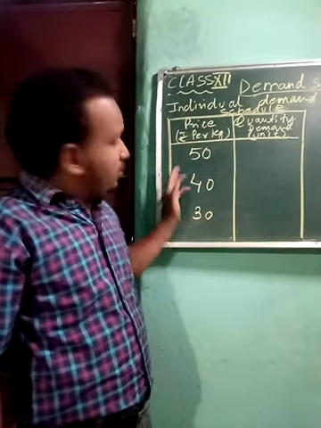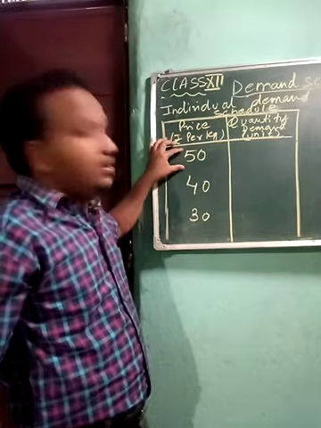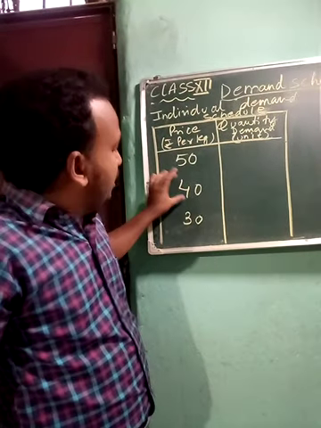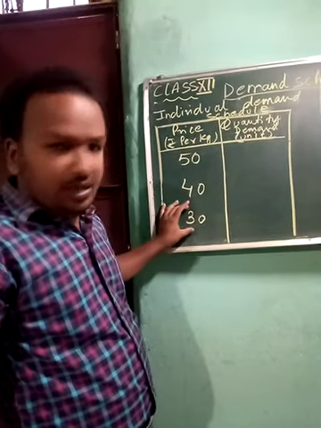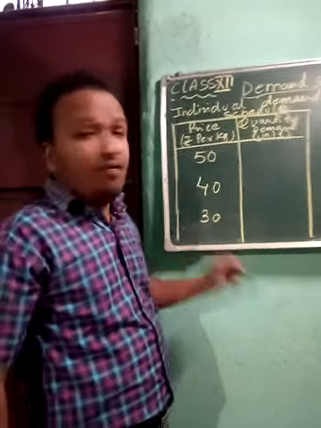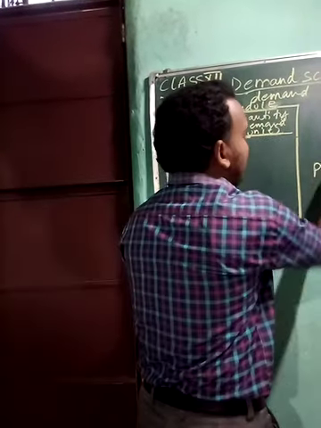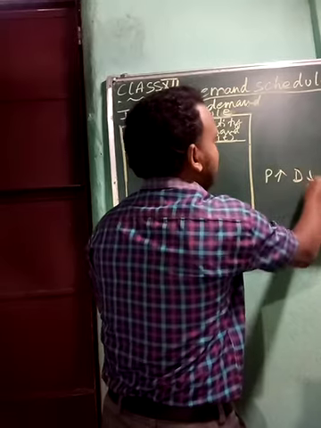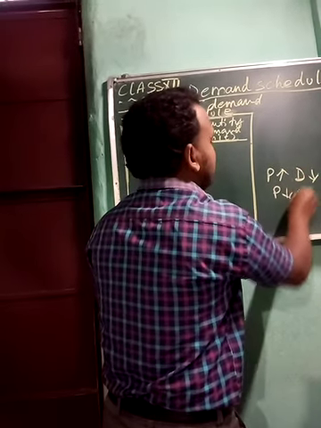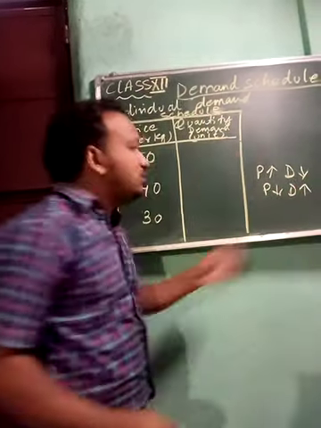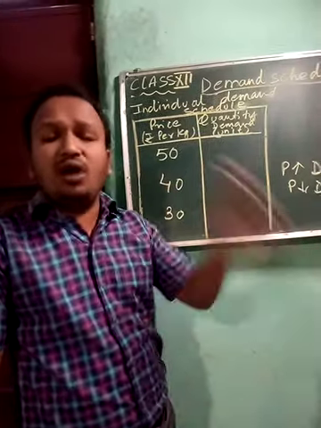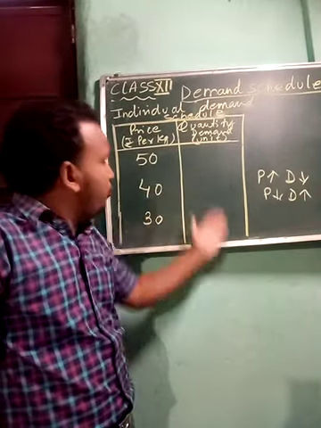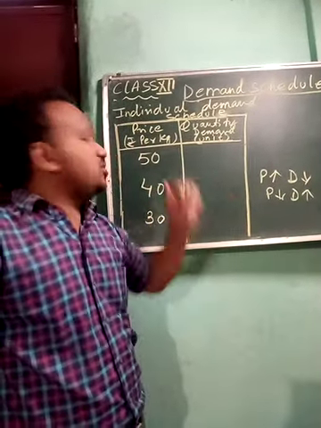Now as per the law of demand, when price increases demand decreases, and when price decreases demand increases. You have to keep this law in mind to fill up the quantity column.